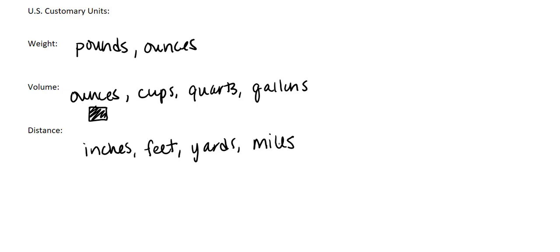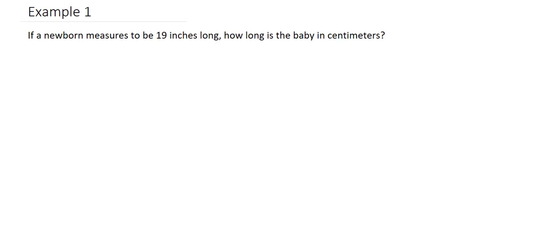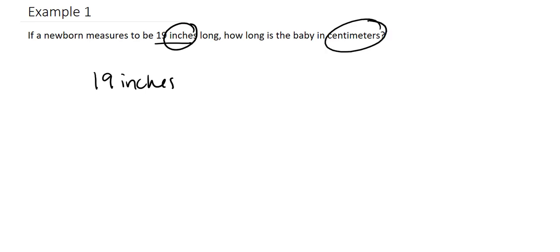Now let's go ahead and look at the first example. Example 1: if a newborn measures 19 inches long, how long is the baby in centimeters? Well, what's our relationship between inches and centimeters? Because that's how we're going to convert this into centimeters. Well, we know 1 inch is equal to 2.54 centimeters.